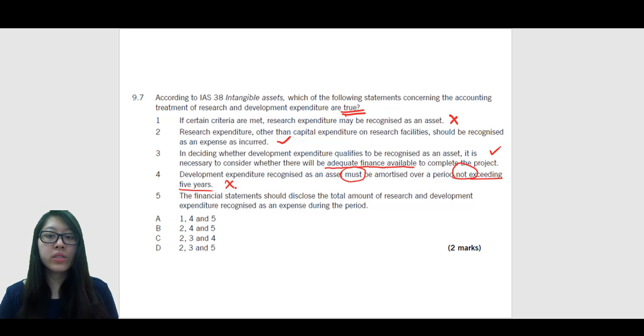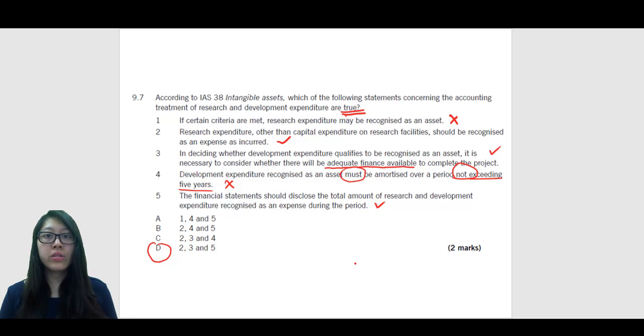The financial statement should disclose the total amount of research and development expenditure recognized as an expense during the period. Now this is about disclosure notes. When referring to disclosure notes, certain things such as the accounting policies, the method of amortization used, the useful life, all of that has to be included. Another thing that also has to be included will be the total amount of research and development expenditure recognized as an expense during the period. So this is true. So at the end we come down to the answer of D.